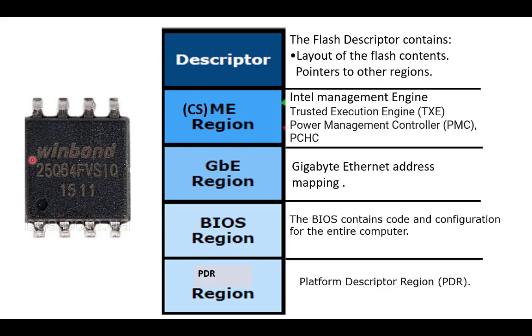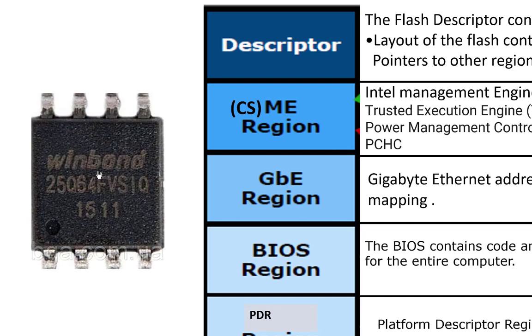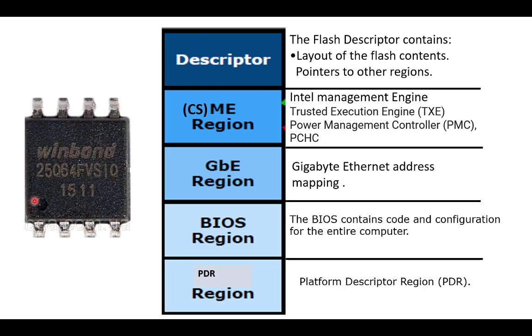Okay, so our BIOS has a total of 4 regions. Suppose this is our BIOS, with the number starting from 25. You can see here on the screen, it is a Winbond BIOS and the number starts from 25064. The 25 stands for the BIOS and 64 indicates the BIOS capacity, that is 64 megabit, not megabyte. Divided by 8 gives bytes, so its capacity is 64 megabit divided by 8, in megabytes.